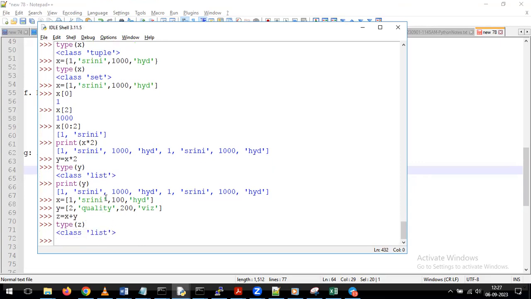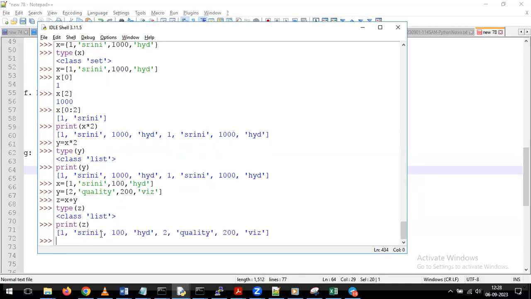Whenever we are doing concatenation on top of two lists, what will happen? It will create one more list. So here we are assigning all those values to the z variable. When we give the type of z, it gives the value list. In the same way, if I give print of z, it gives the concatenated values of list 1 and list 2. So here we have the 1 Srini 1000 Hyderabad data. At the same time, in the same list, we are getting one more value, 2, quality, 200, YZ. So this is the way we can perform list concatenate operations.